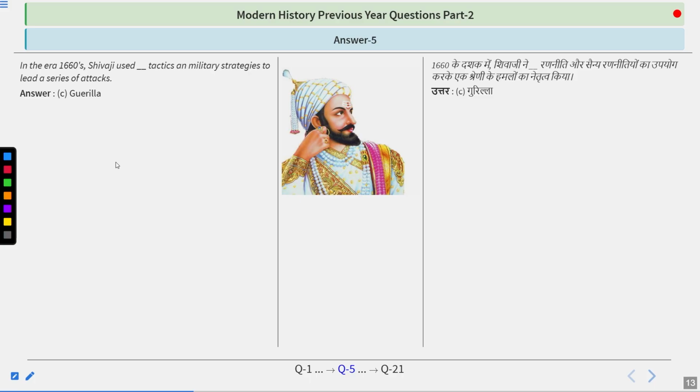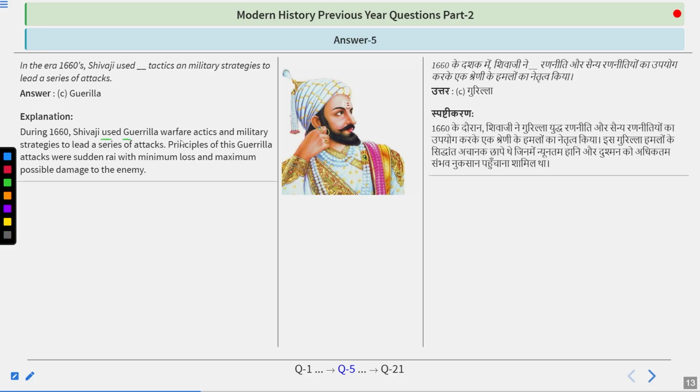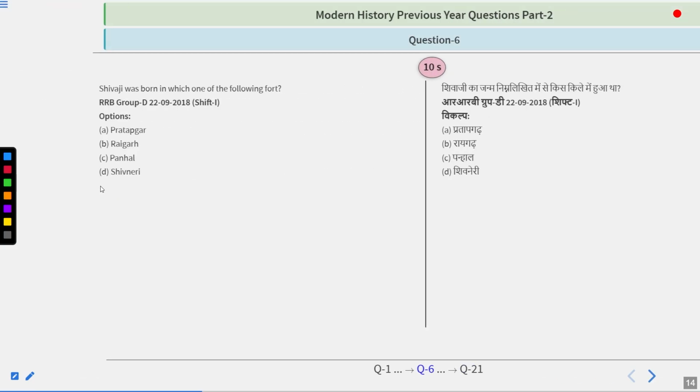And the answer is guerrilla. So during the 1660s, Shivaji Maharaj used guerrilla warfare tactics and military strategies to lead a series of attacks. Principles of these guerrilla attacks were sudden rise, minimum loss and maximum possible damage to the enemy. So do remember guerrilla. Guerrilla was the warfare tactic that was used by Shivaji Maharaj. This type of tactic was the thing because of which the Mughals were majorly not able to defeat the Marathas, and also the same situation was there in the Ahom. And apart from that, one more factor was the terrain of these areas.